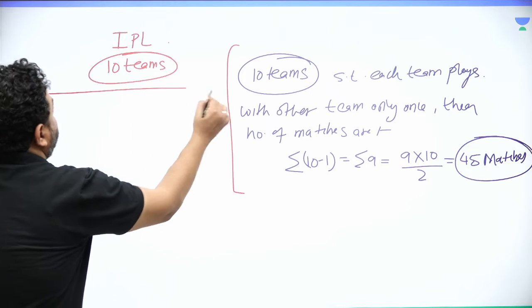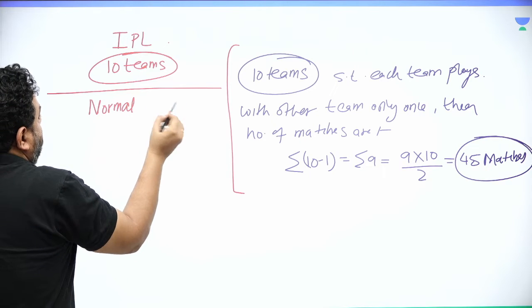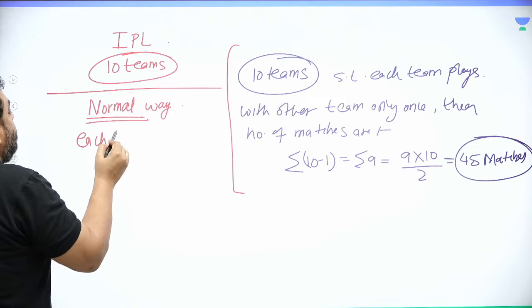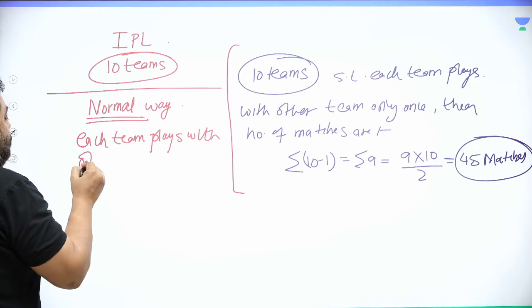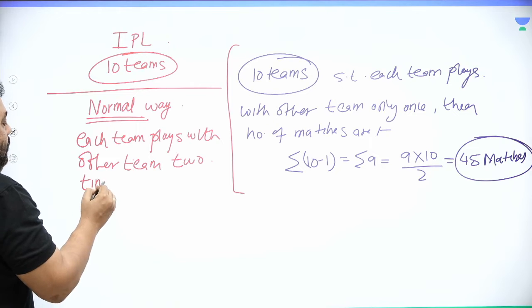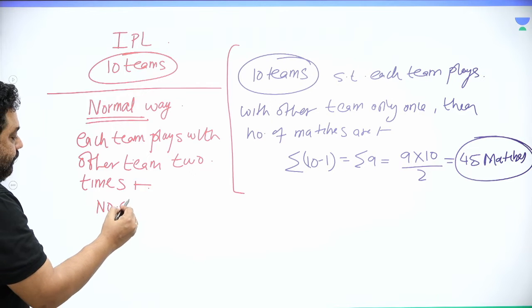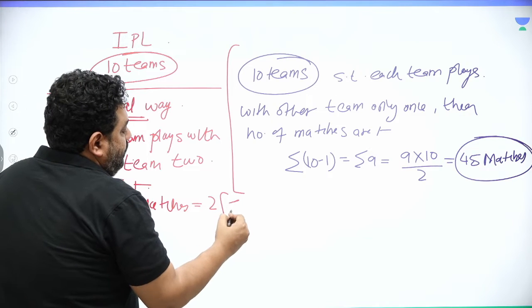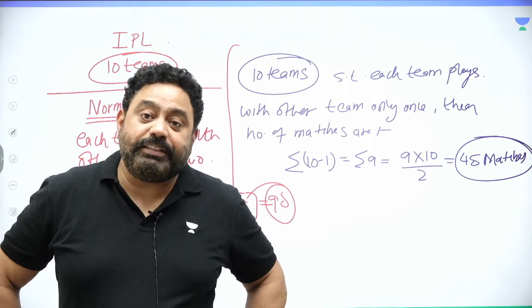So had it been the normal scenario, where each team plays with the other team 2 times, then the number of matches would actually be 2 times summation 9, which means 90 matches, which is a very tough scenario.